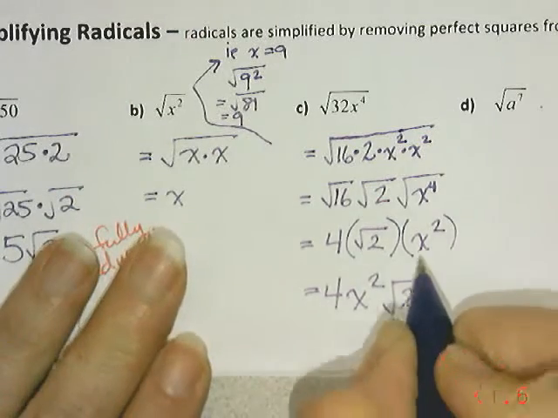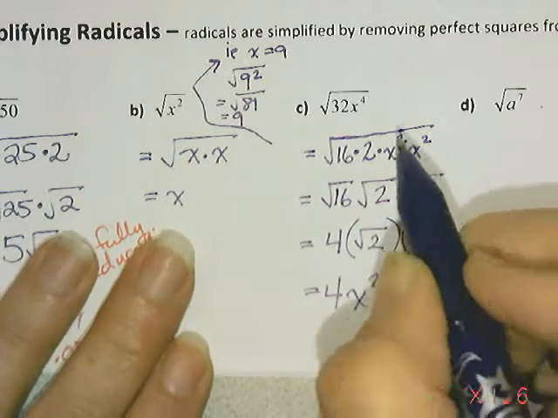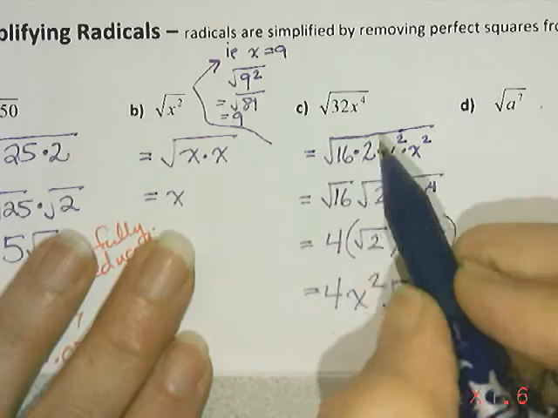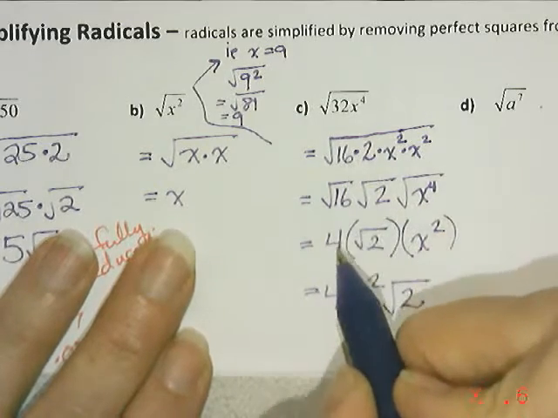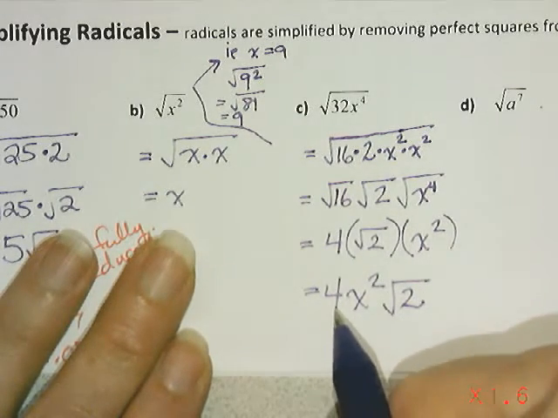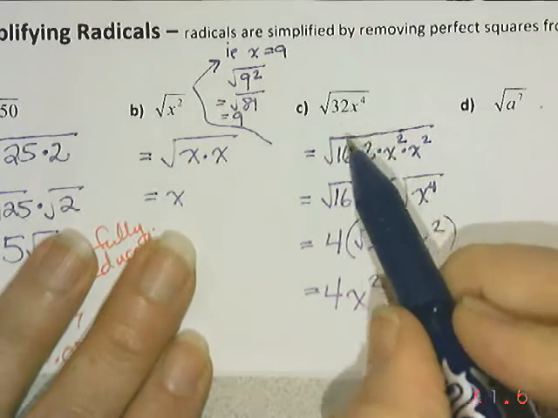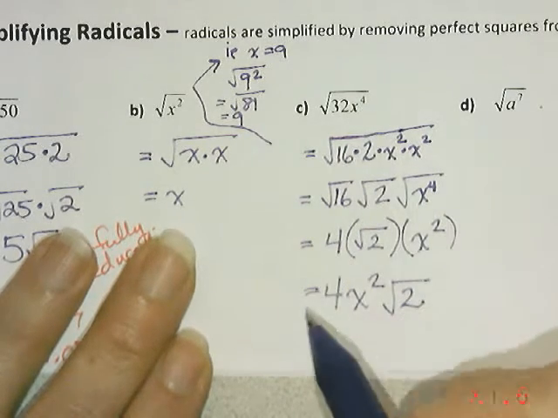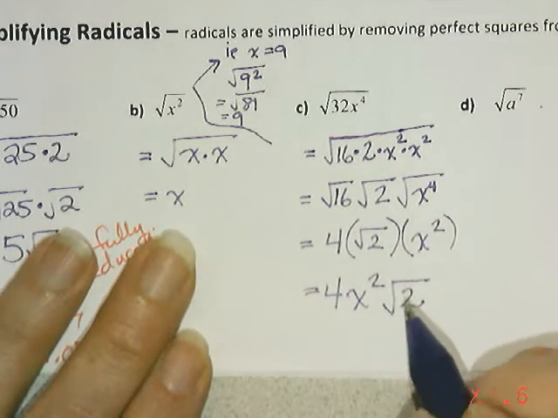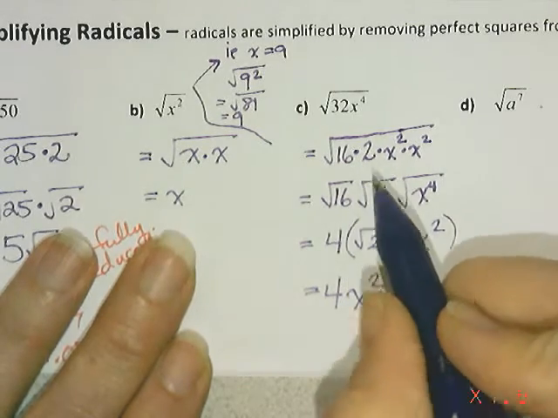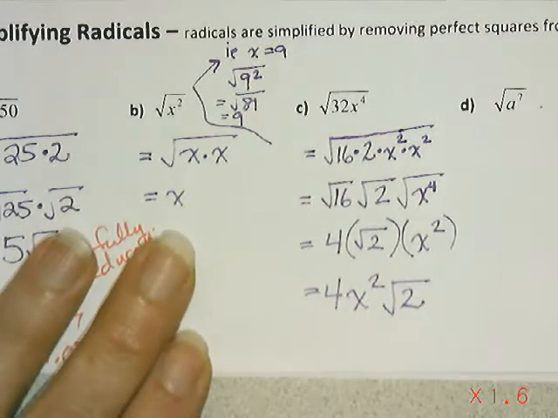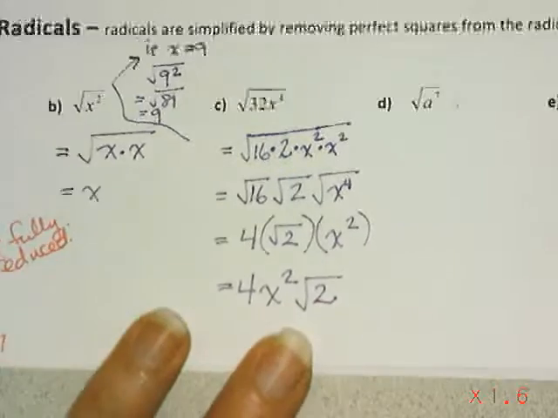This is the fully reduced version of my original radical. I pulled out that nice perfect square and showed its whole number value. And I pulled out the square root of x to the exponent 4. And I had to leave in that radical 2 because it doesn't have any nice perfect squares in it.